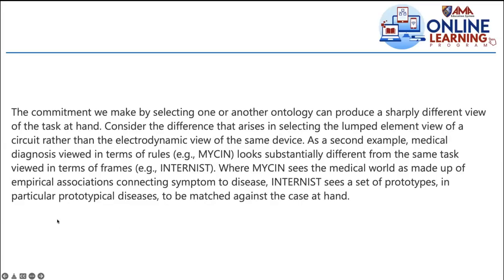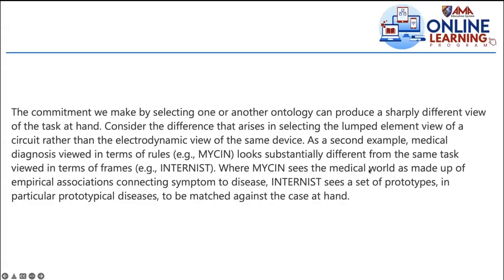That's an example from a while ago, but we have another example here in terms of medical diagnosis. As a second example, medical diagnosis viewed in terms of rules. So use this technique of knowledge representation, the production rules, in this program, MYCIN, looks substantially different from the same task, medical diagnosis, viewed in terms of frames. And that's the technique used to represent knowledge in this program, INTERNIST. So where does the difference lie?